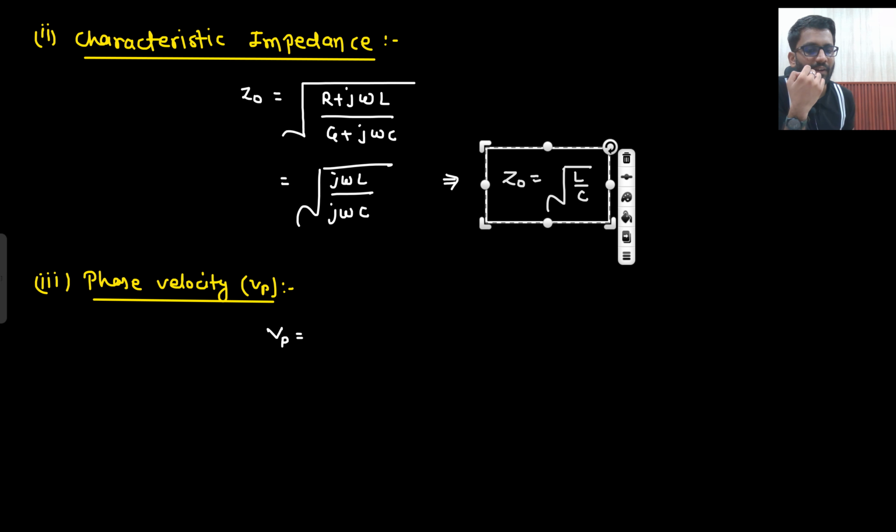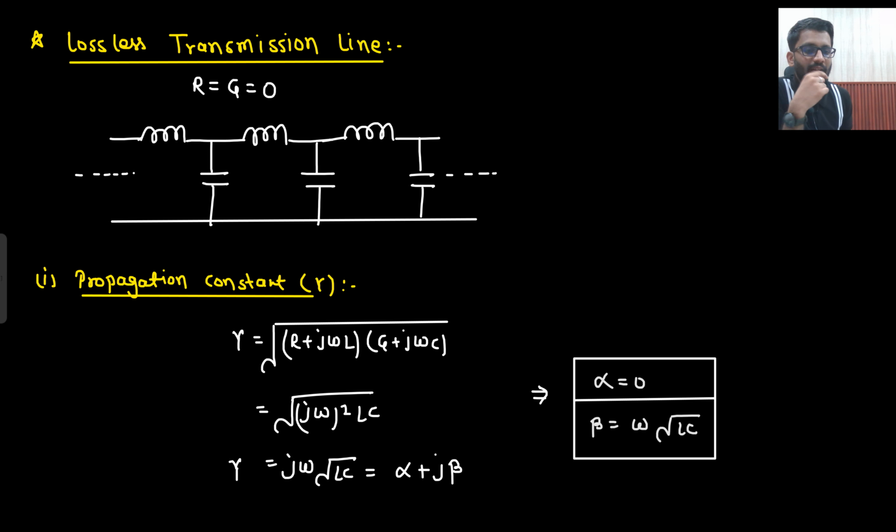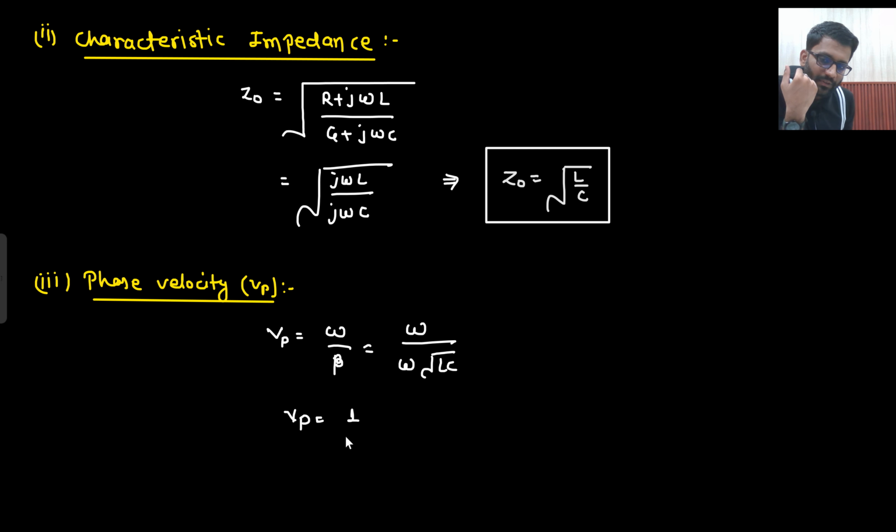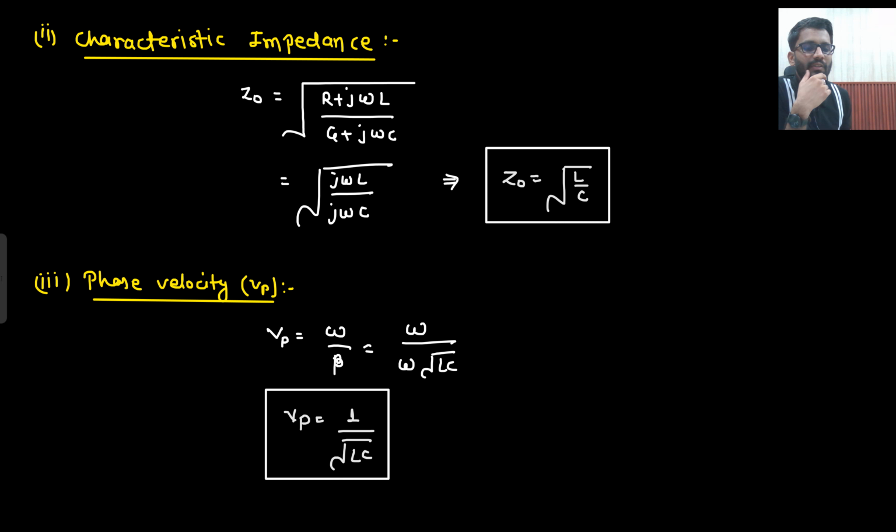Only difference is the alpha. But more differences will be there. Phase velocity will be the same. What will be the phase velocity? Omega by beta. What is beta? Omega under root LC. So what is your phase velocity? That is 1 by under root LC. This is your Vp, your phase velocity.